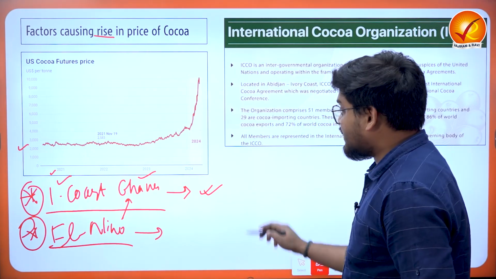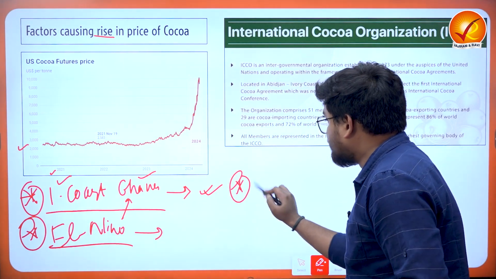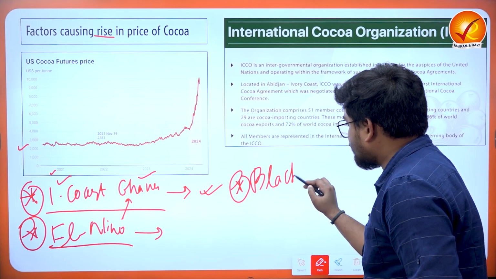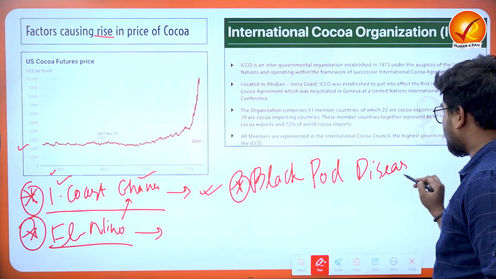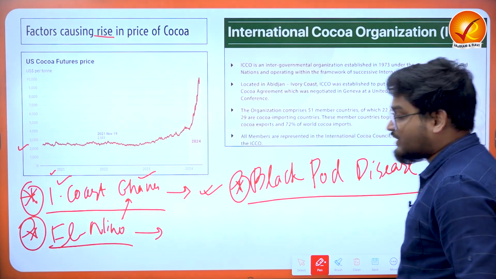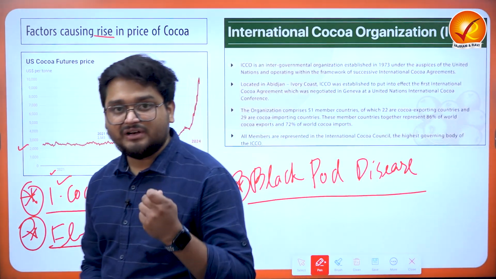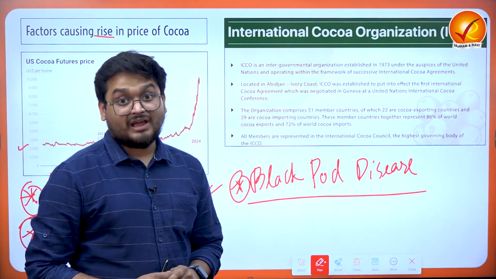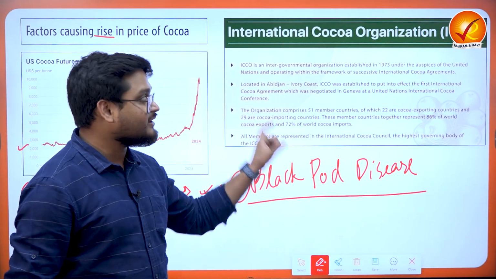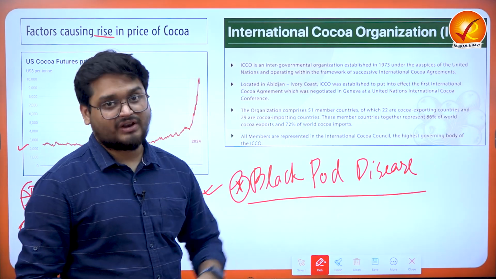And finally, there is another reason, which is known as black pod disease. Black pod disease is a kind of fungal and bacterial disease which infects the cocoa beans, and that also contributed to this price rise.